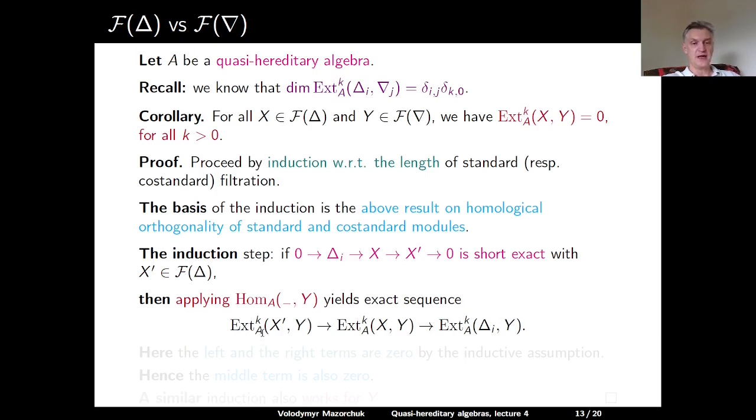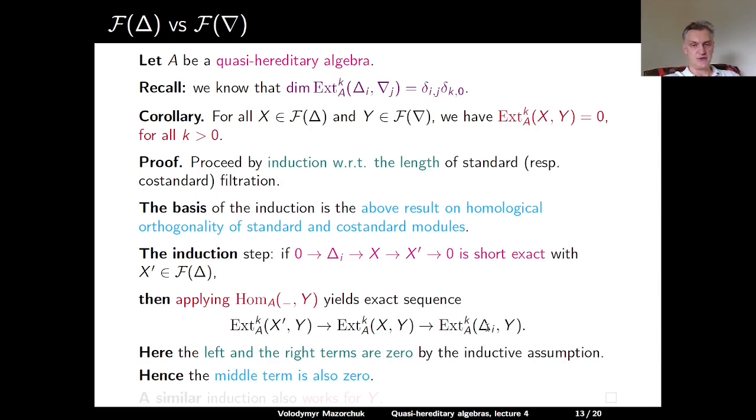So we have Ext over A of degree k from X prime to Y goes to Ext over A of degree k from X to Y, and this goes to Ext over A of degree k from delta I to Y. Now here, the lengths of the standard filtration of X prime and delta I are smaller than that for X. So the left-hand side and the right-hand side are 0 by the inductive assumption, and so the middle term is also 0.